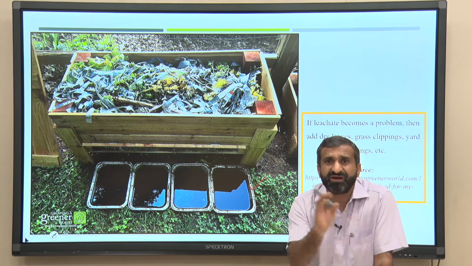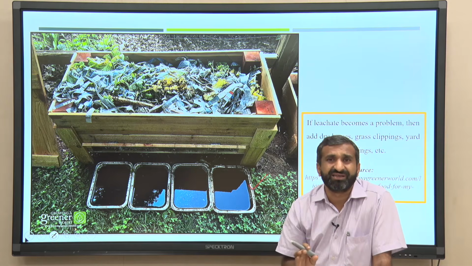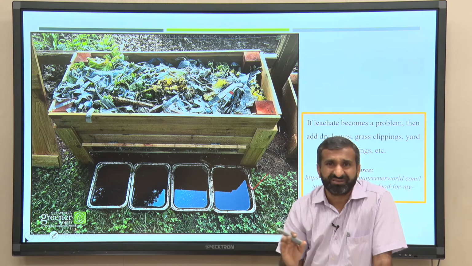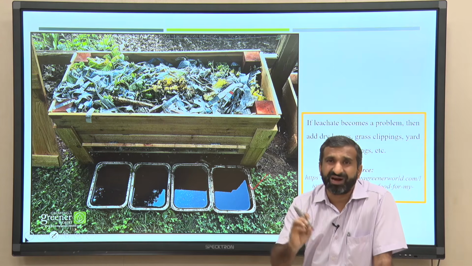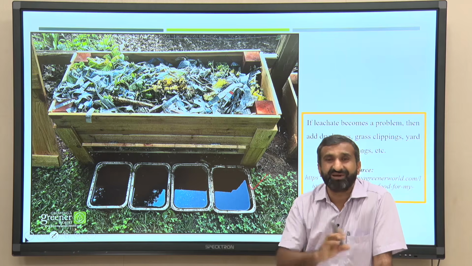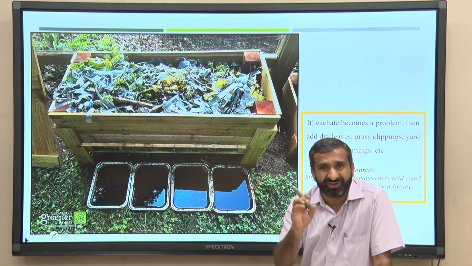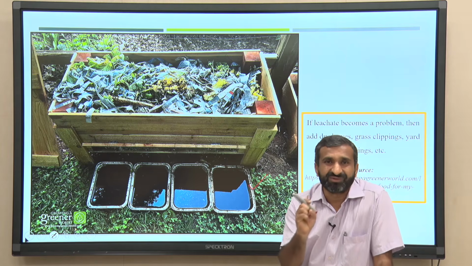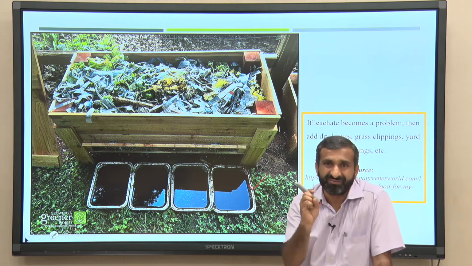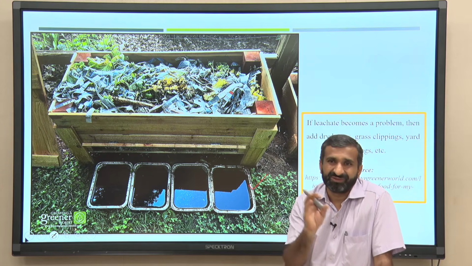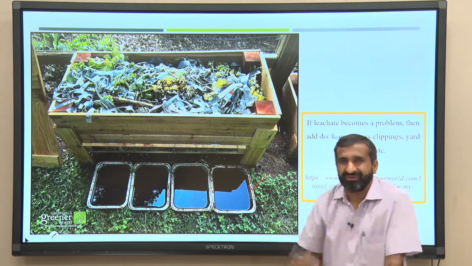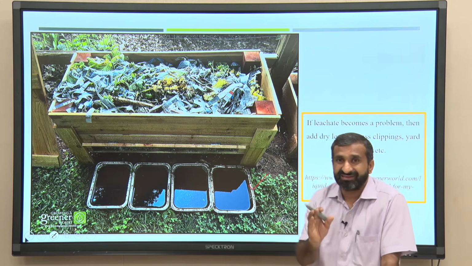So, within a few hours you will see the degradation, and the entire material will be under water. So, even if you add more sawdust or more dry matter, it is very difficult to absorb that entire moisture. So, I think we need to really see that.